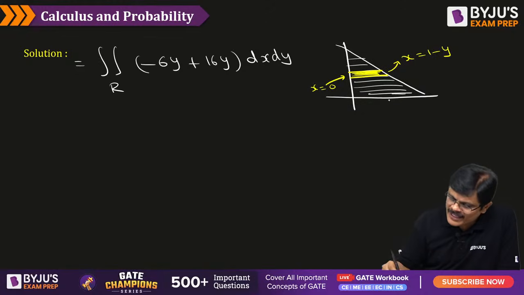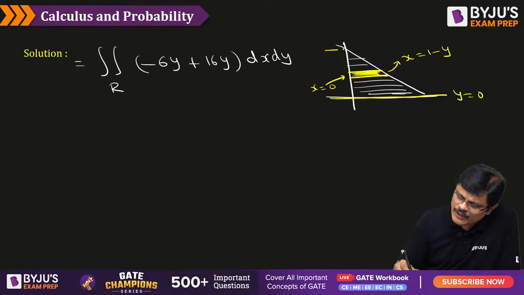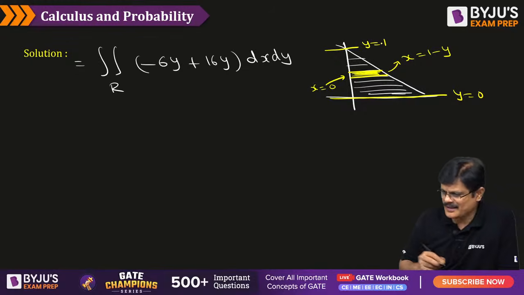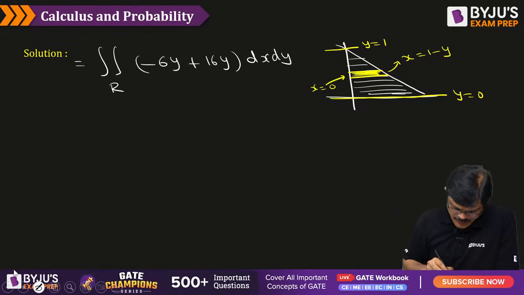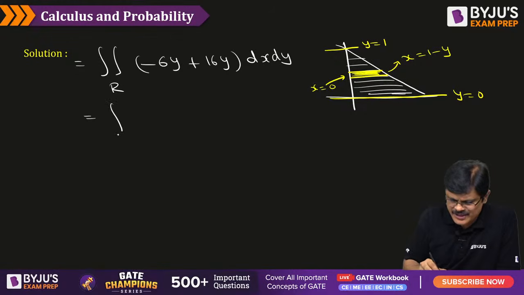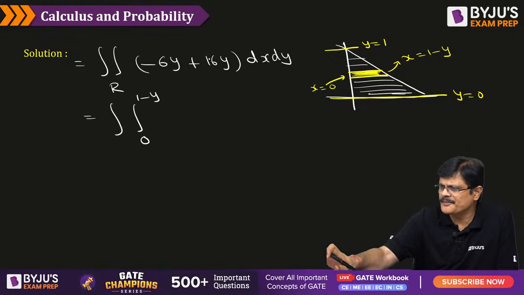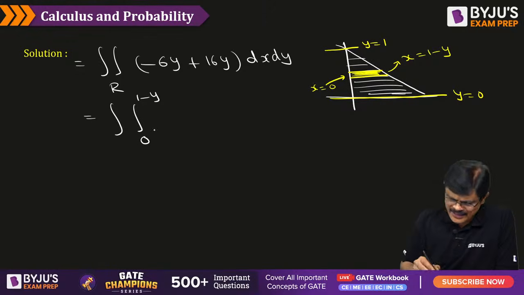And what about the y limits, sir? The least value of y is 0 here. The highest value of y is 1 here. Very good. So just substitute the limits to get the answer. So it is a double integral. X limits are going from 0 to 1 minus y, and the integrand is 16y minus 6y, which is 10y, into dx into dy.